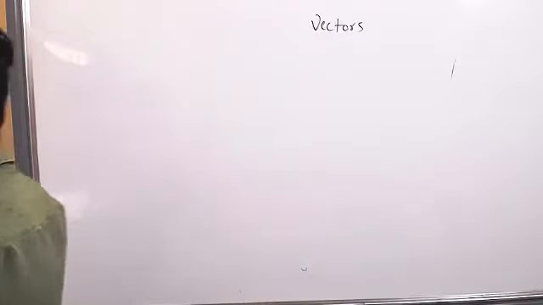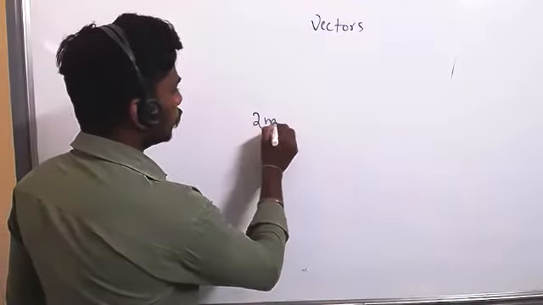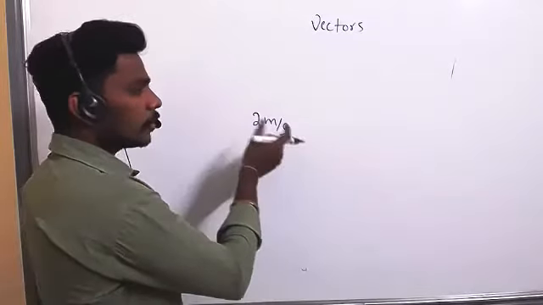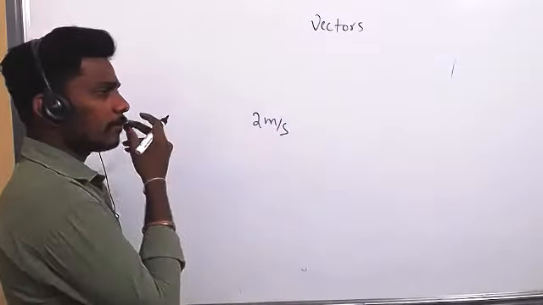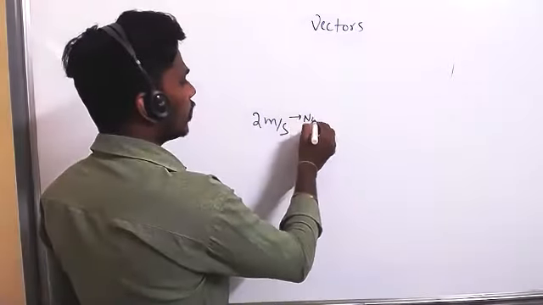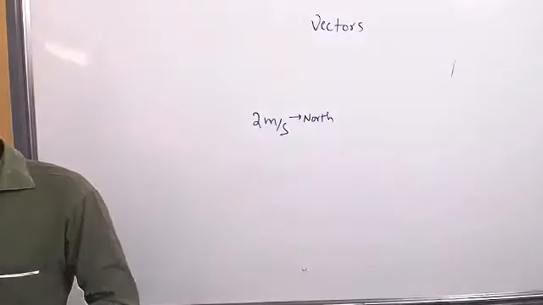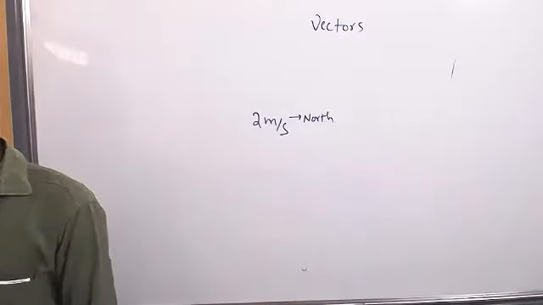In the previous class, we discussed that if anybody goes outside and you want to get something from them, in which direction they went is very important, right? So suppose I write 2 meter per second. The person's speed is 2 meter per second, but the sentence is not completed. In which direction is he going? He is moving in the north direction. Then the sentence is completed: a person is moving 2 meter per second north.